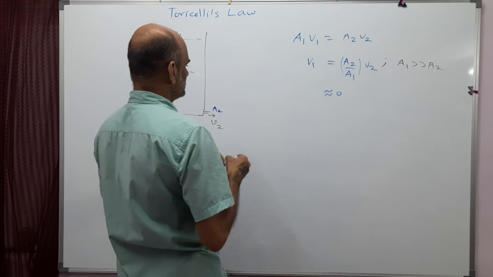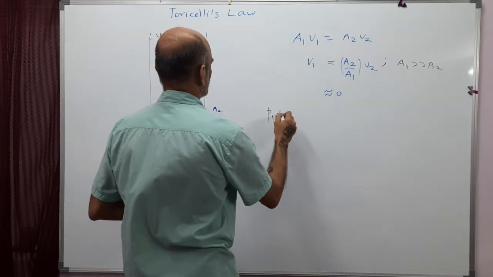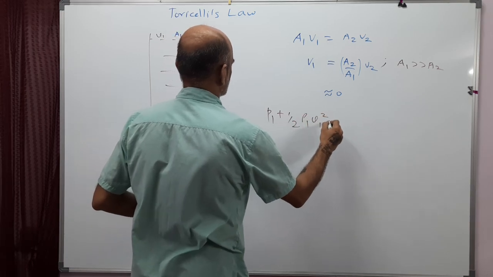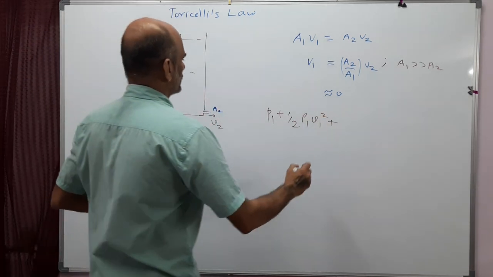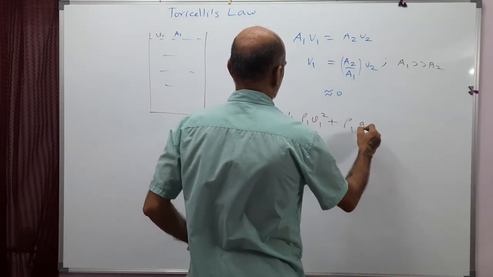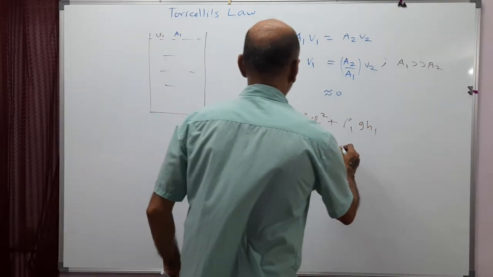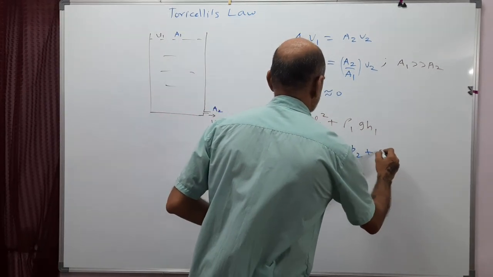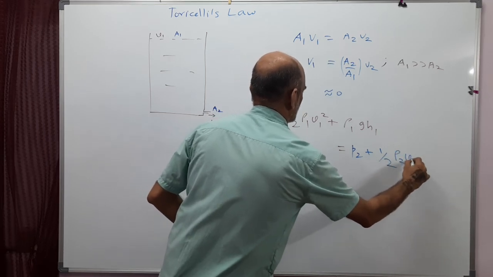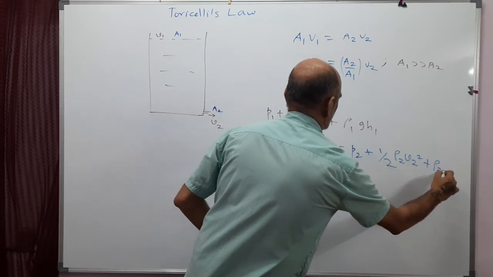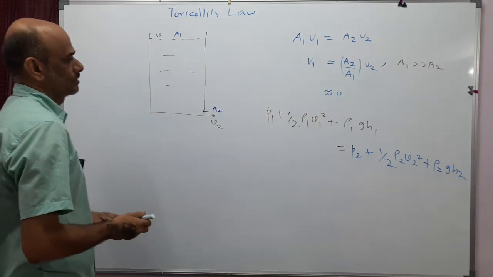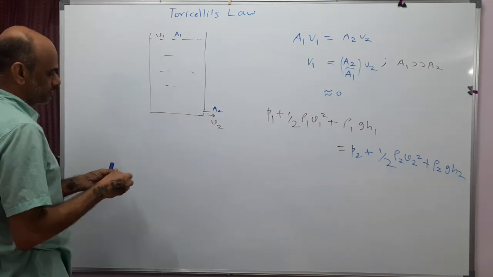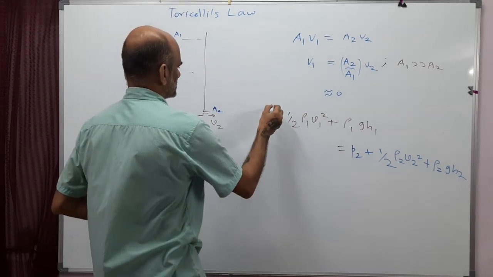So energy is pressure energy P1 plus kinetic energy here, half rho1 V1 square, plus gravitational potential at this point, mgh, which will become rho g h at point 1. That should be equal to the quantity at 2: P2 plus half rho2 V2 square plus rho2 g h2. This is open to atmosphere, so P1 is atmospheric pressure. This is also open to atmosphere, so P2 is atmospheric pressure. So both are equal. So these two will cancel. Pressure will cancel.